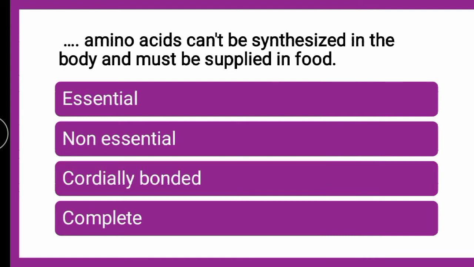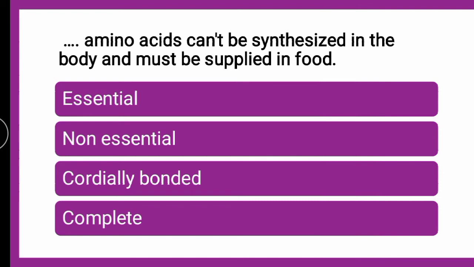Next question is, dash amino acid can't be synthesized in the body and must be supplied in the food. So which kind of amino acid it is जो कि हमें डाइट से मिलता है, हमारी बॉडी उसको बना नहीं सकती, ऐसा कौन सा अमाइनो एसिड होता है?